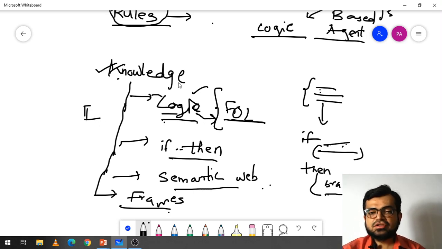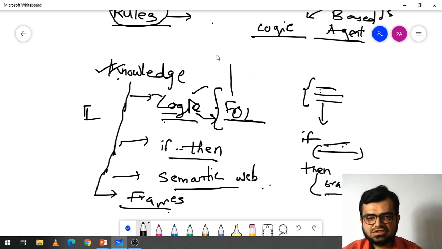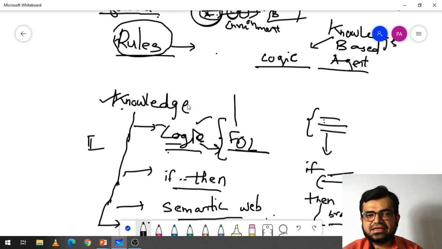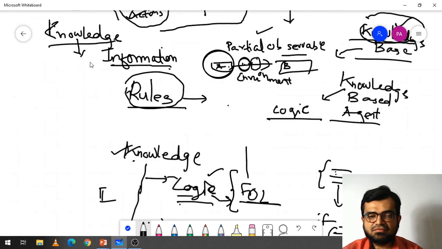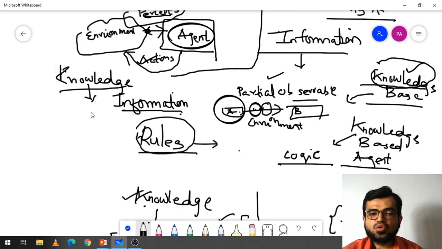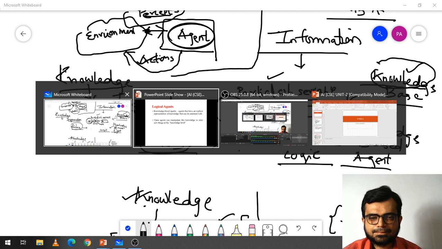Okay, so this is just an introduction to what we are going to learn. Now, this is what I have told you regarding how the techniques can be implemented. Then I told you the basics, what knowledge based representation is about. So now we'll see it again.